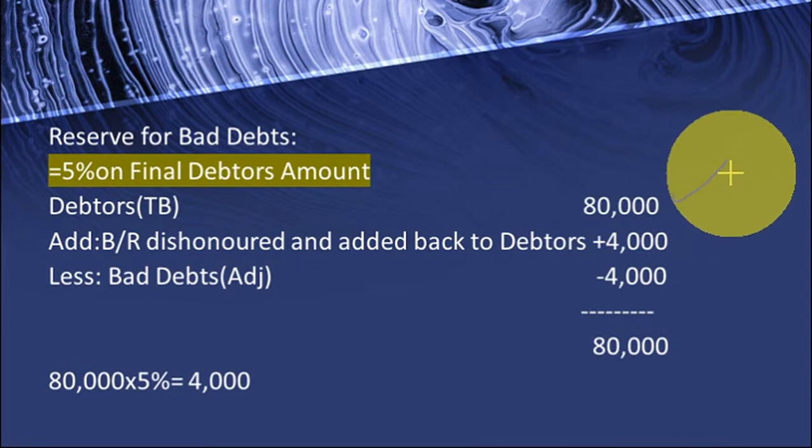But in the adjustment, if there are any things related to the debtors, then we have to make the adjustment. Otherwise we should not calculate anything from the trial balance. Trial balance debtors, directly you can take 80,000 and calculate 5%. Is it clear? Don't deduct bad debts given in the trial balance once again from the debtors, because whatever debtors amount they have given is the final, net amount. You have to see only the adjustment. In the adjustment, there are two things. One is they have given further bad debts, right? And one more adjustment, they have given bills receivable dishonored, right?